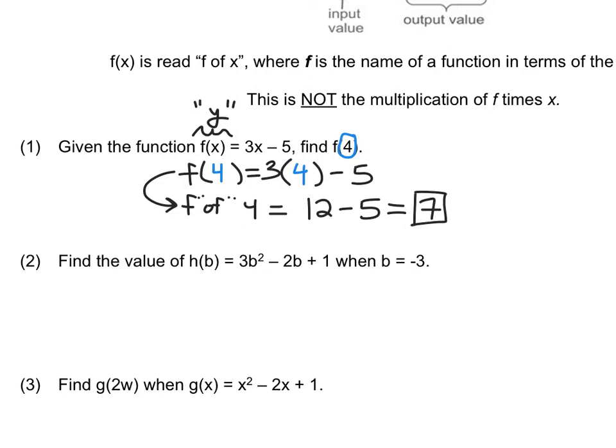If I were to graph this line, 3x minus 5, a rough sketch, something like that. If I were to plot an x value of 4, go up to the line, grab that point, then shoot over to the y-axis, that y value would be 7.